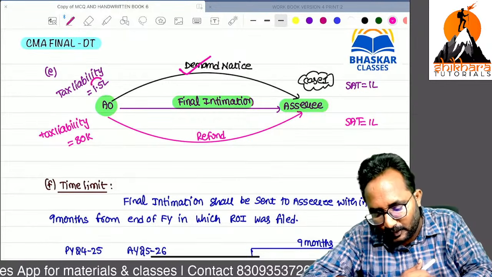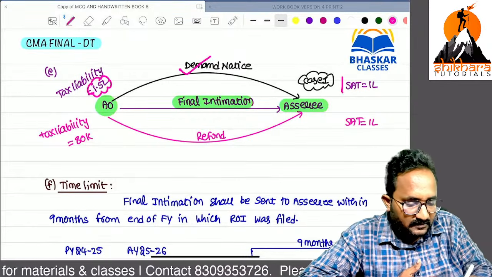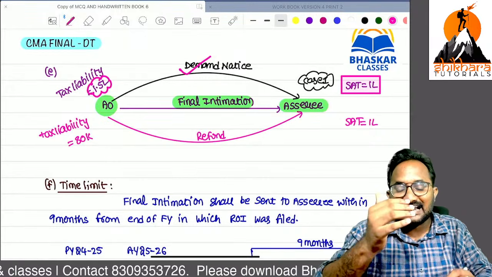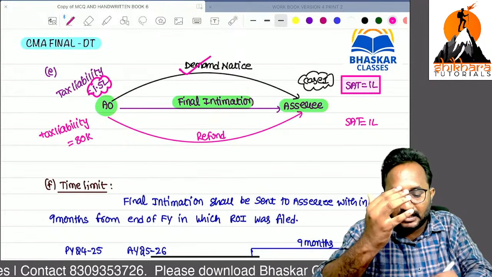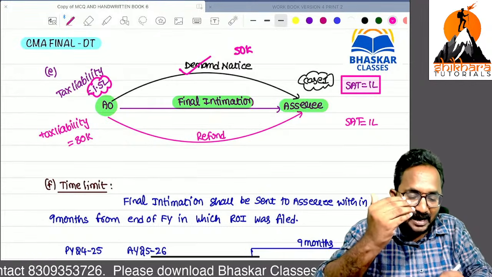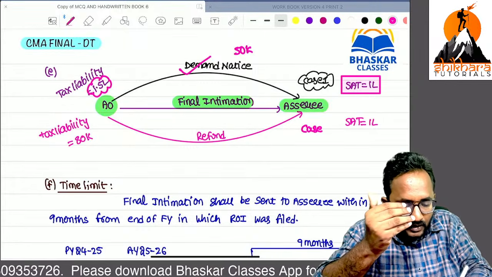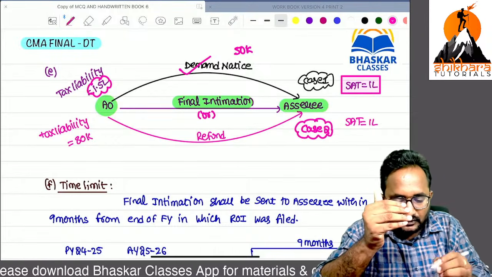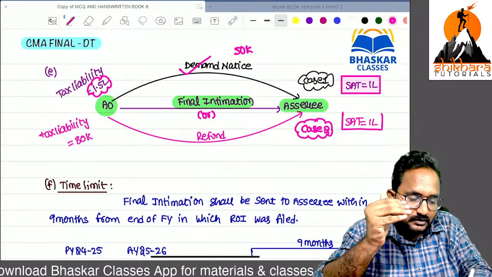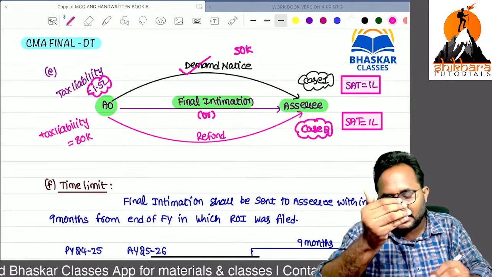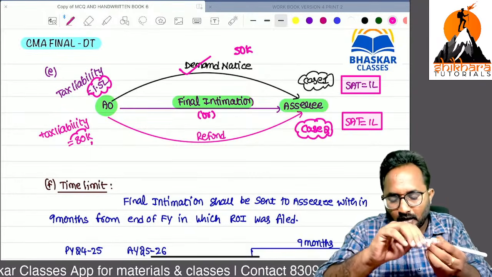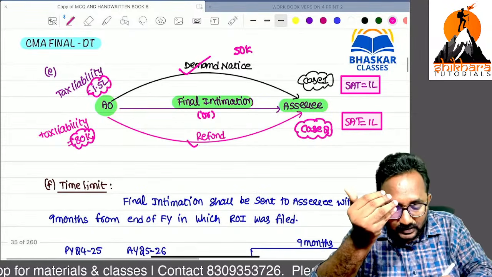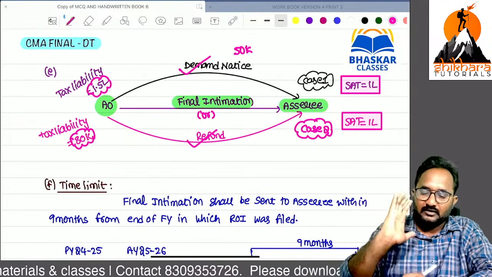Sir, you paid just 1 lakh. Now, after the completion of processing, your tax liability is 1.5 lakh. Please pay the difference of 50,000. Like that we can send the demand notice also. Next, in case 2, they can issue a refund also. You already paid 1 lakh, but your tax liability is only 80,000. Sorry, we collected that extra amount. Now we can give a refund of how much? 20,000. Anything can be possible.